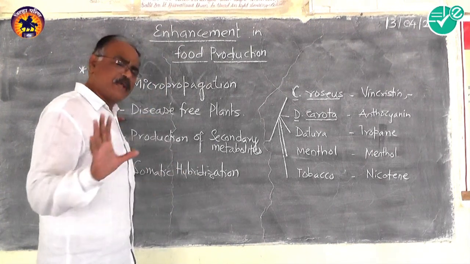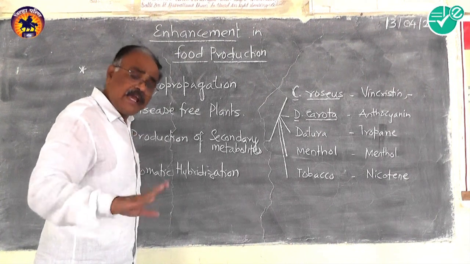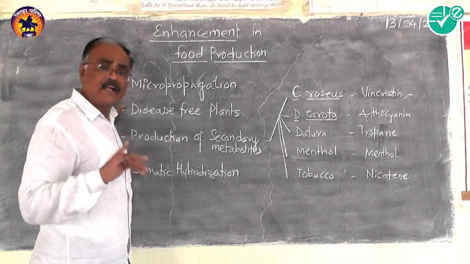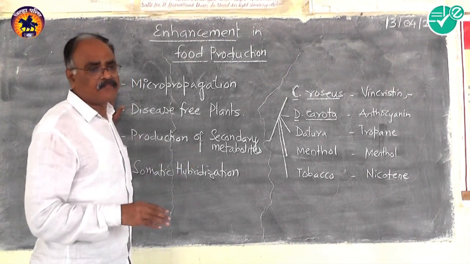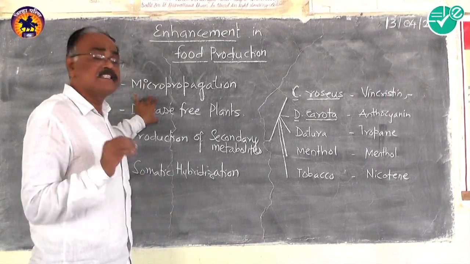That area remains free. From the diseased plant, one can collect healthy plants by removing the apex of the diseased plant.